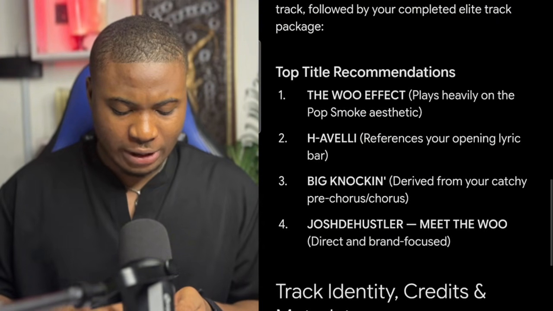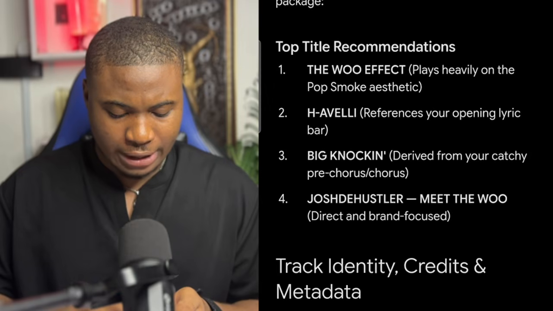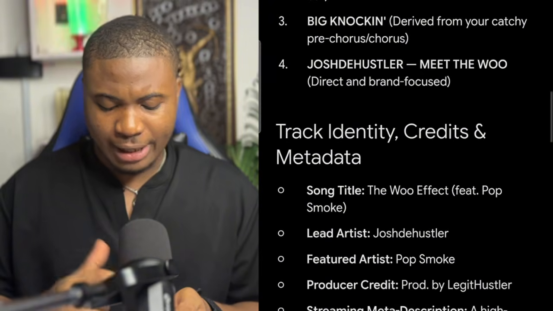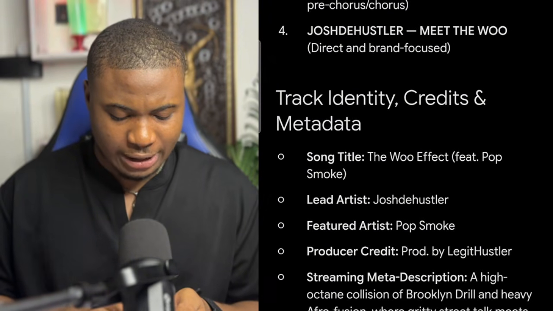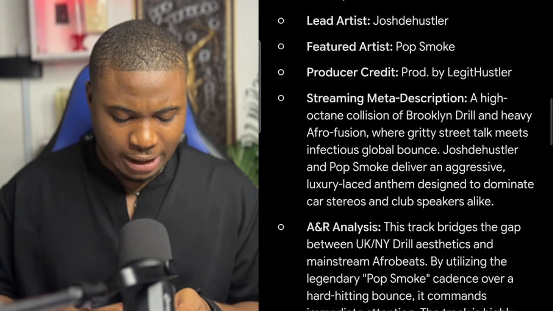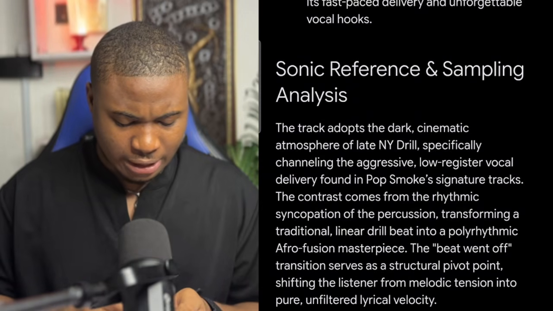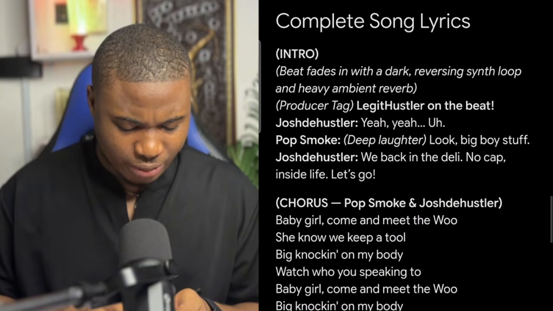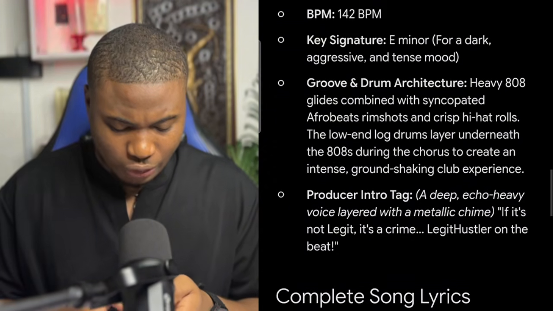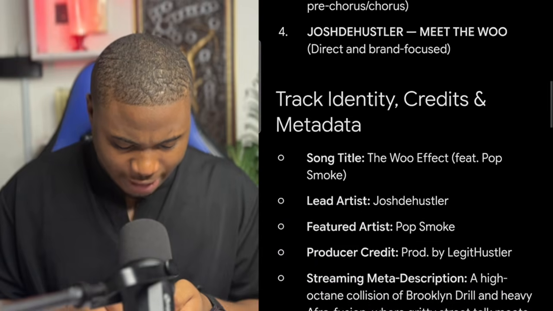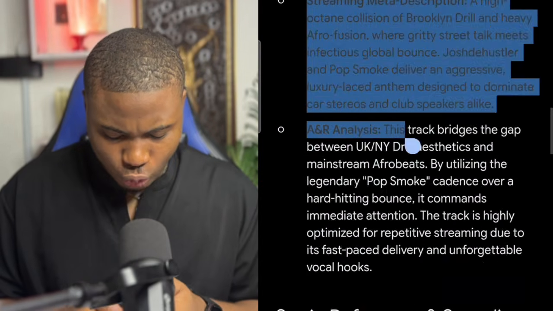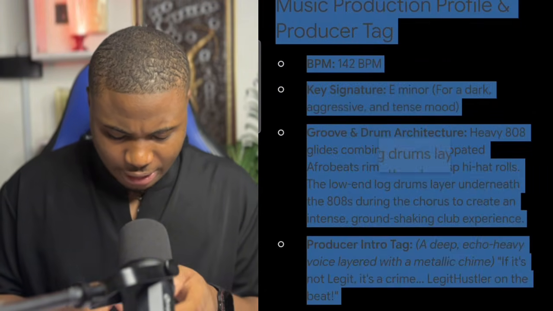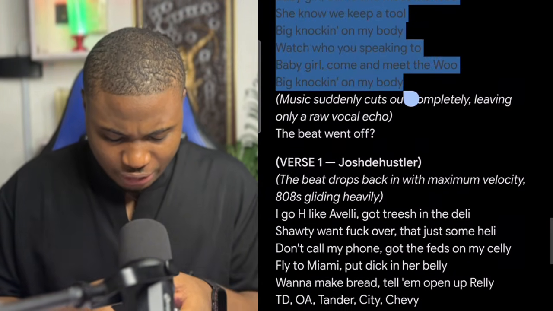It will give us a top title recommendation. This is the title, the Wolf Effect, the Big Knocking, and also track identity, credit, and metadata. And the next thing is reference sampling, and everything is written here in detail. What we are going to simply do is come over here to copy from here, then go down to where you are going to see your lyrics, and copy your lyrics also. So I'm going to simply do it now.